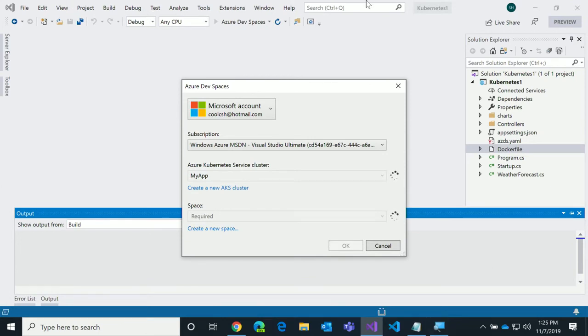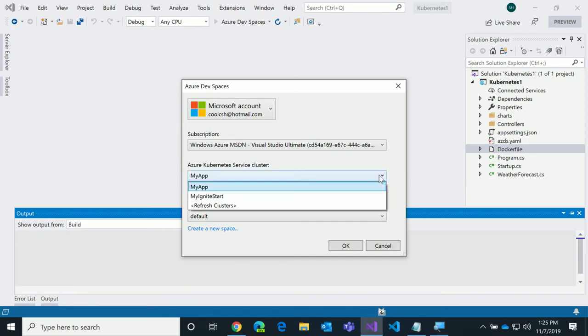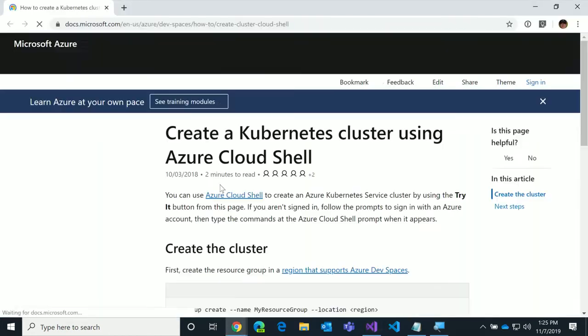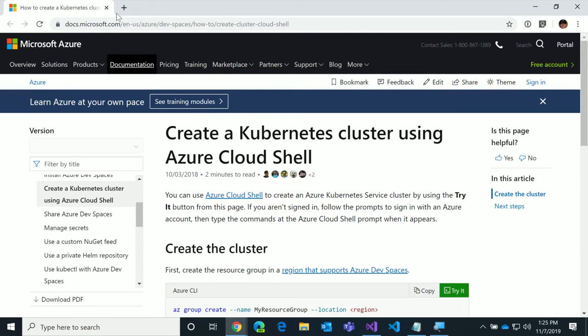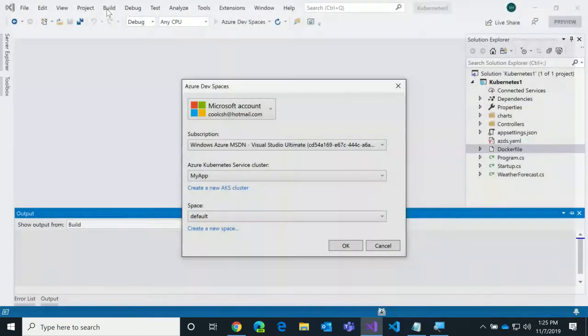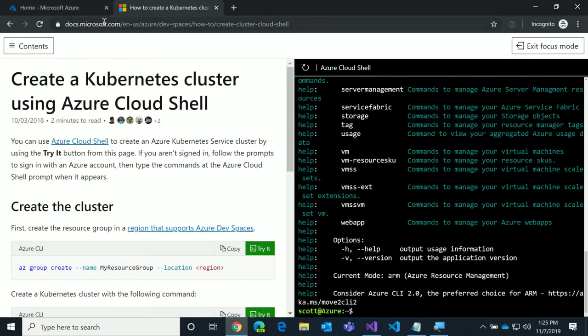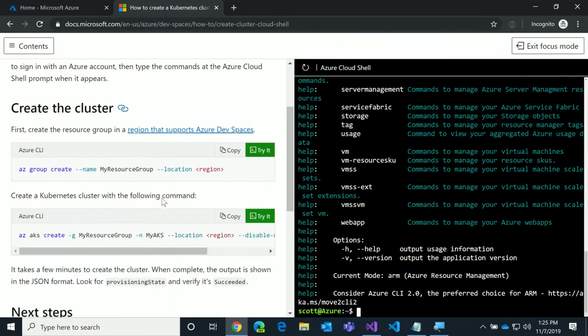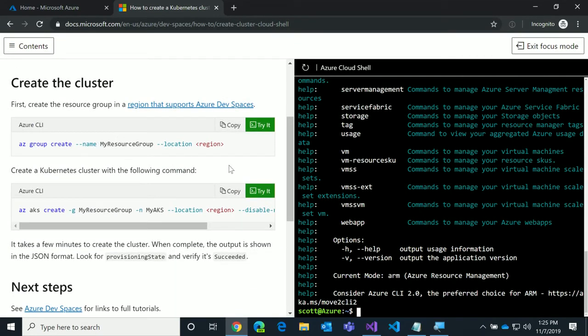So this dialog is slowly loading. It's going to want me to have a Kubernetes cluster, and for fun, I want to show you how you would build this, if you want to replicate what I do. Here's kind of the steps. There's a doc link right there, and I recommend following it. I've got it open in my browser here, and it starts off with how to create a cluster. You need a resource group. A resource group in Azure is a container that holds all your stuff.